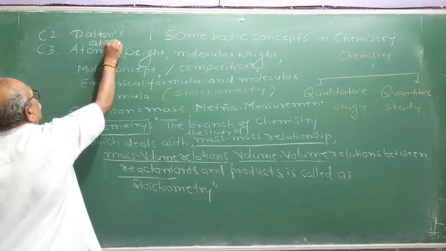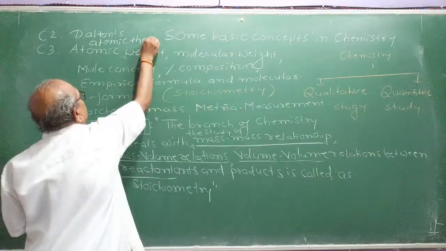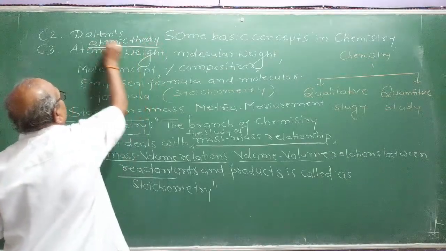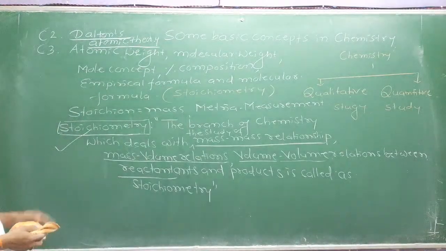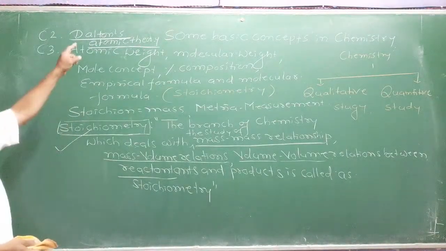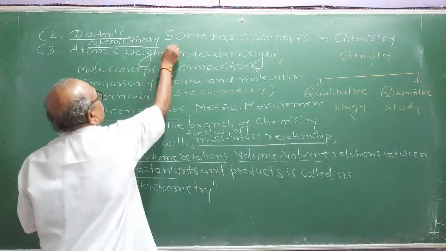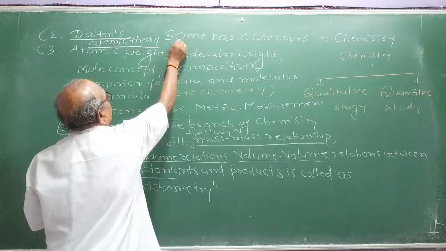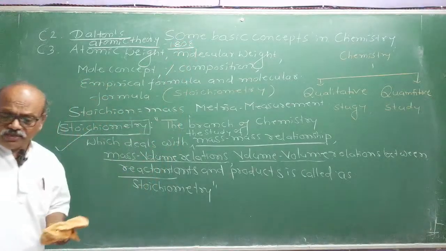Dalton studied all the laws, law of definite proportion, law of multiple proportion, all that, and in 1808 he announced a famous theory called Dalton's atomic theory.